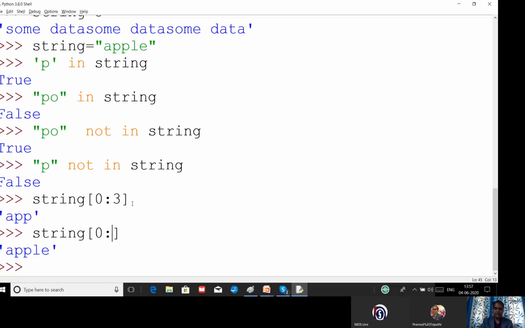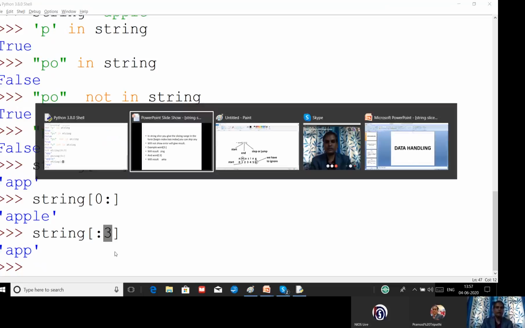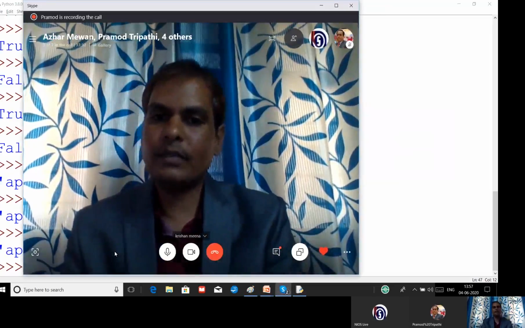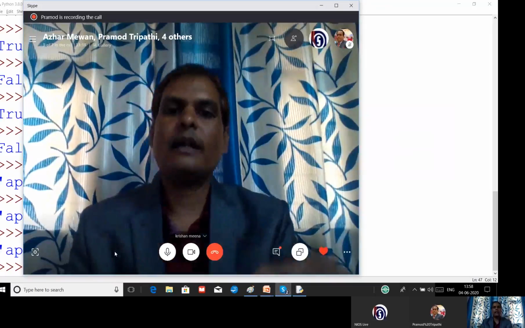The same thing is there in the next example. You can see I have not given a starting point, but I have given the end point. Let us give a smaller value, and I have given the end point 3. You can see I am getting 0, 1, 2 because the upper limit got ignored. So this is what I want to explain. Whenever you go for string slice, you have to assign the index number. If you do not assign the index number and put a colon, you can understand the missing index will be the beginning position or the end position.